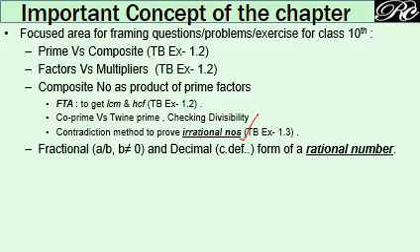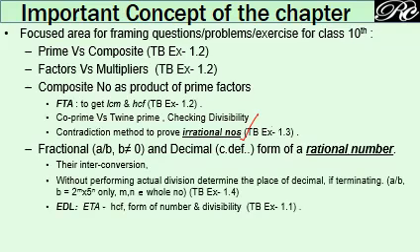Then conversion of the fraction into decimal and decimal into fraction. While we are converting the fraction into decimal, after how many places of decimal it will terminate can be predicted without actual division. This is also asked in questions. So in detail we will discuss at the respective topic.